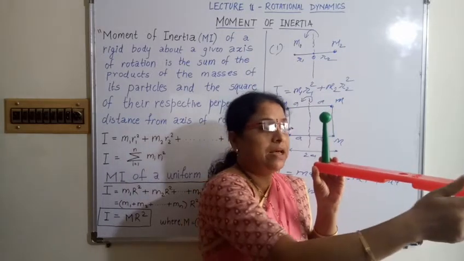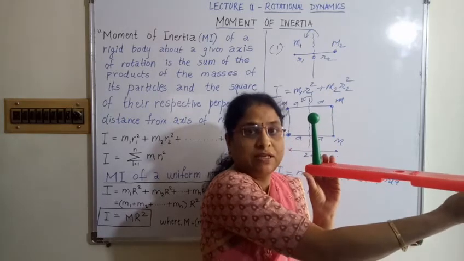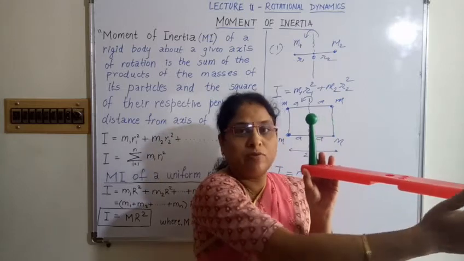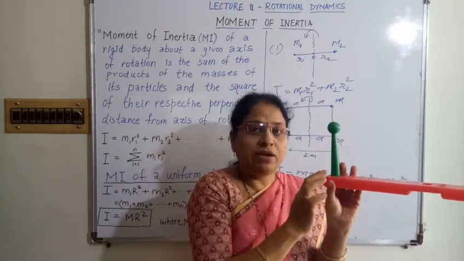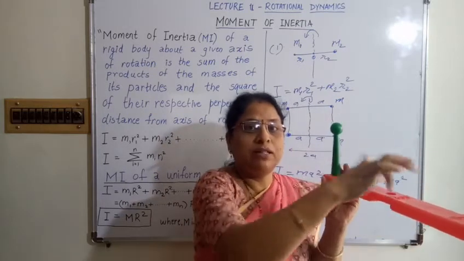When we take the product with the square of the distance for such particles, we get a larger product in m1 r1 square, m2 r2 square up to mn rn square. For this axis the moment of inertia will be larger than the moment of inertia about the central axis.